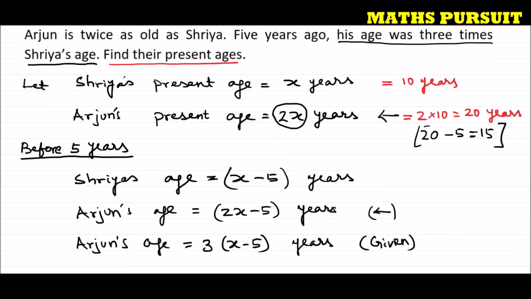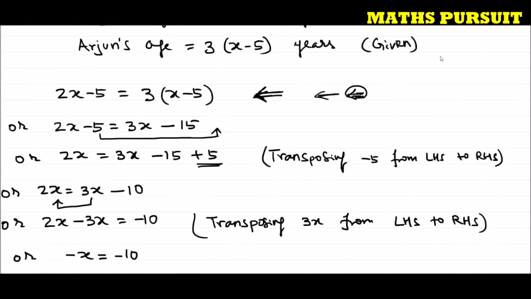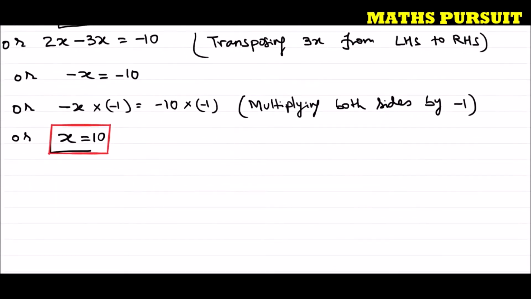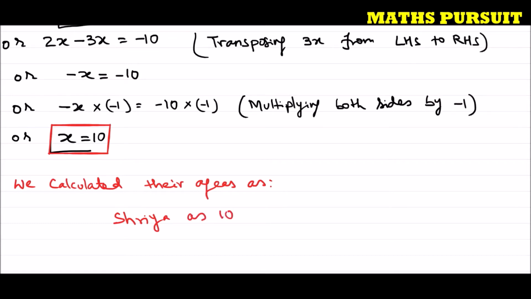Now, find their present ages. So we can write our concluding answer saying that we calculated their ages as Shreya is 10 years and Arjun is 20 years.